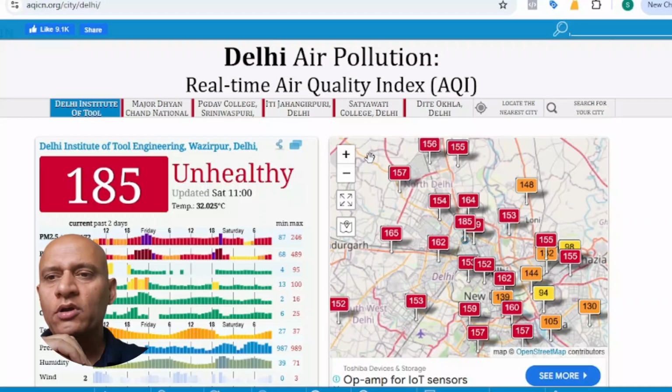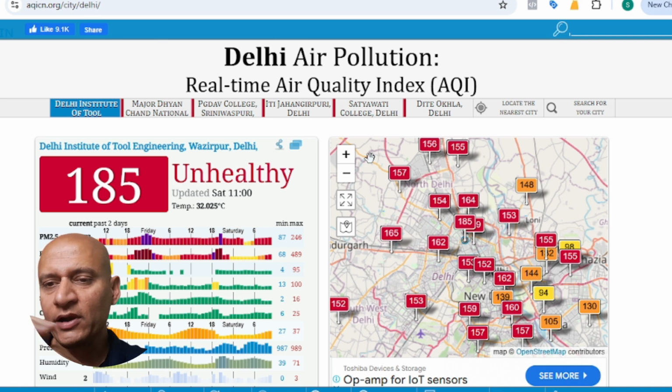Hi guys, so today we are going to discuss the impact of AQI on the economic output of a state and even, for that matter, a country. If you look at the air pollution of Delhi on the screen, it is showing as 185, which is unhealthy.